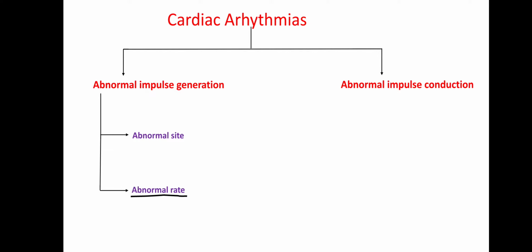Next, we shall check out cardiac arrhythmias occurring due to impulse generated from an abnormal site. Now we know SA node is a normal pacemaker of the heart, but suppose due to some disease the SA node got damaged, then the impulse generation task will now be taken up by the AV node. So AV node will get a chance to express its automaticity.